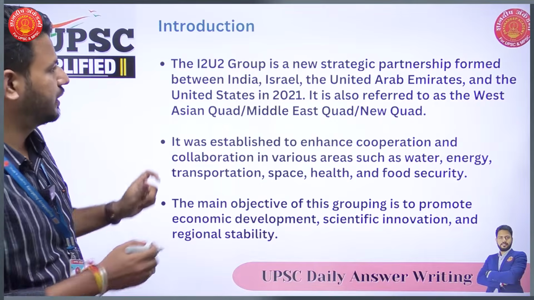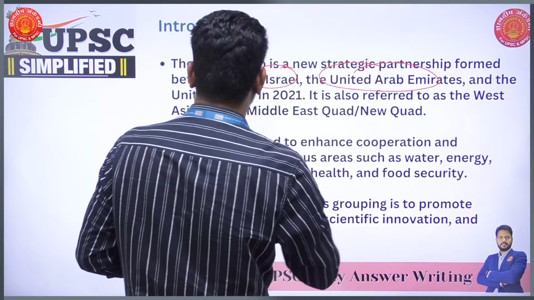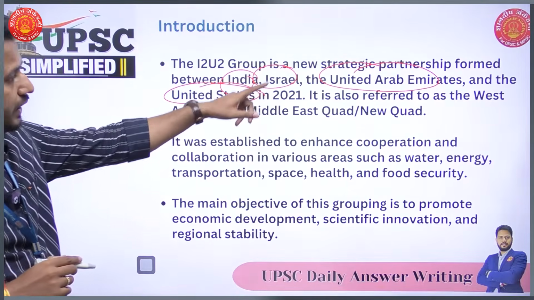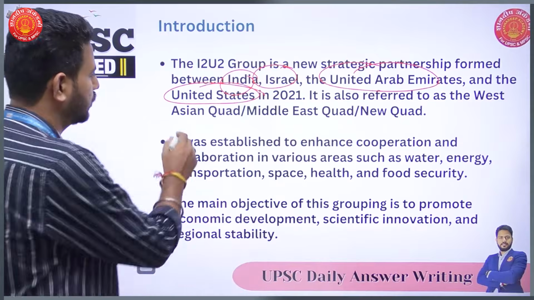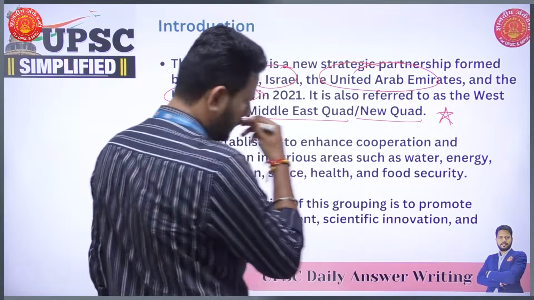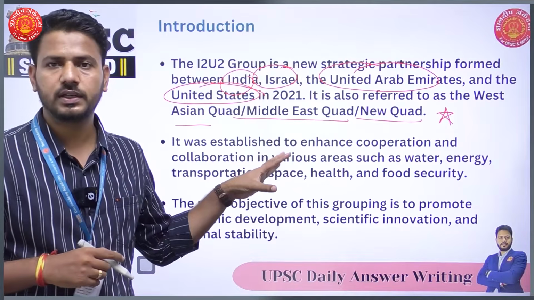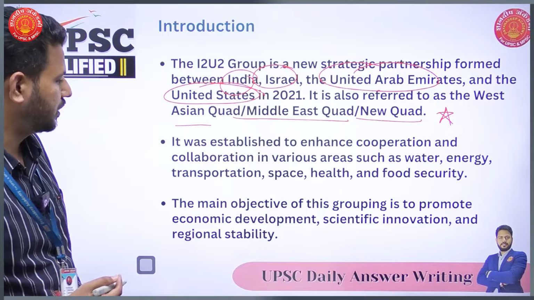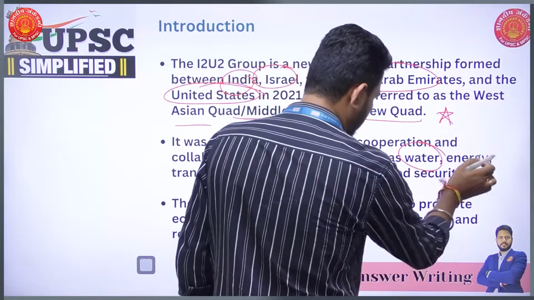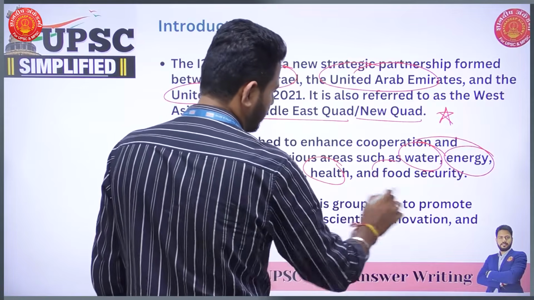So it is a grouping between India, Israel, United Arab Emirates and United States, right? It was established in 2021. It is also referred as the West Asian Quad, Middle East Quad or the New Quad. Now this is also important. Now why was it established? You should give the reason why it was established: to enhance cooperation and collaboration in various areas such as water, energy, transportation, space, health and food security.